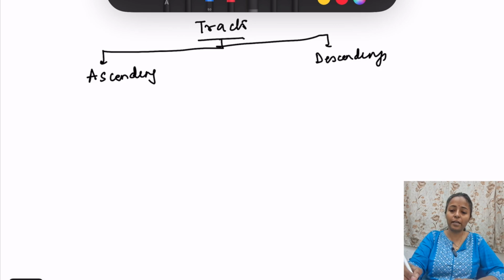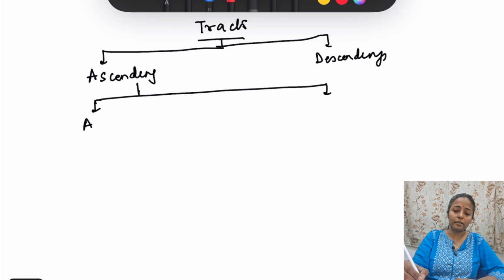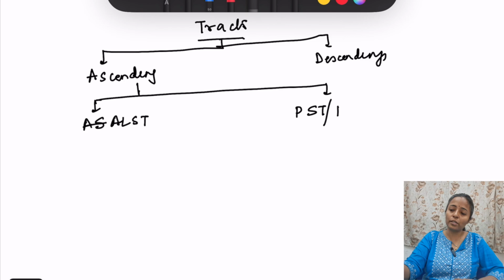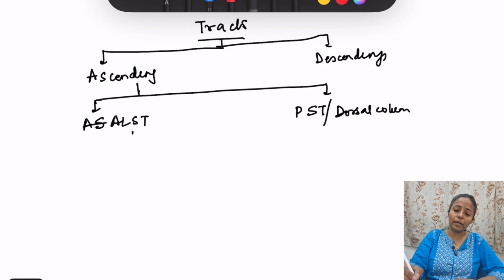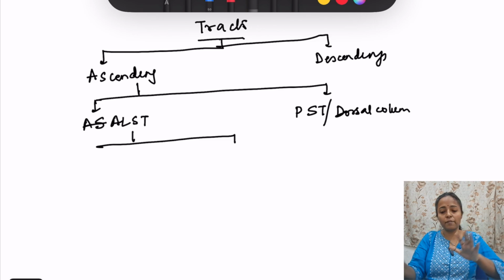Ascending tracts, again we have two main types of tracts. That is anterolateral spinothalamic tract, and we have posterior spinothalamic tract, also known as dorsal column. Anterolateral spinothalamic tract, again it's divided into two.